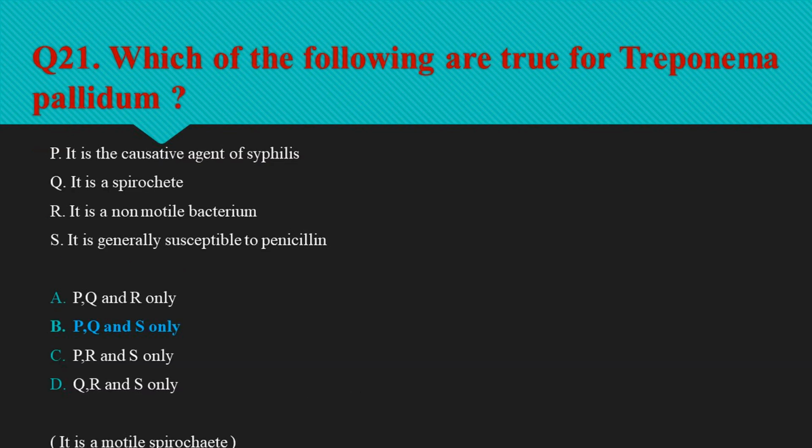Question number 21 is which of the following are true for Treponema pallidum? Treponema pallidum is a spirochete bacterium with subspecies that cause treponemal diseases such as syphilis, bejel, pinta, and yaws. It is a gram-negative bacteria which is spiral in shape. It is generally susceptible to penicillin. So option B, P, Q, and S are true for Treponema pallidum.